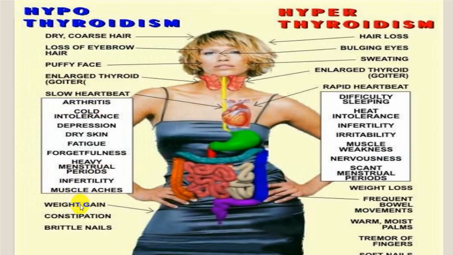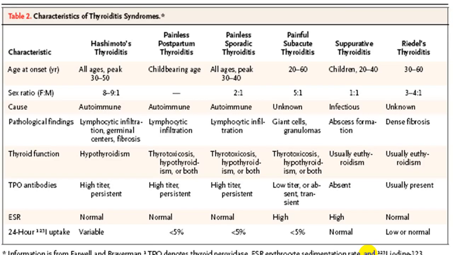So this will be hypothyroid symptoms. This will be some of the hyperthyroid symptoms, which we have already discussed in previous lectures. When you go through the differential diagnosis of the different varieties, that is Hashimoto's, postpartum, sporadic variety, painful subacute variety, particularly we call De Quervain variety, suppurative thyroiditis, which is always painful, and Riedel's thyroiditis.